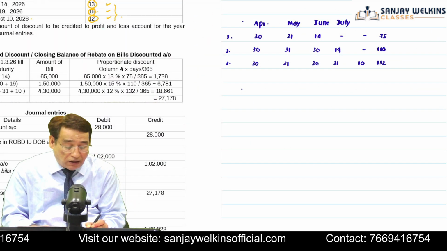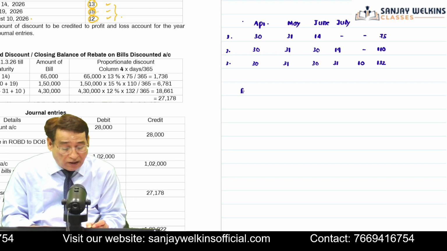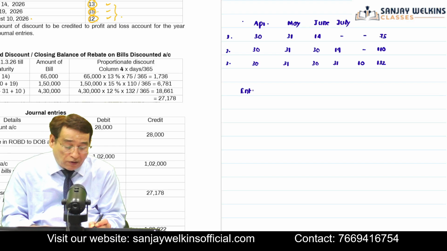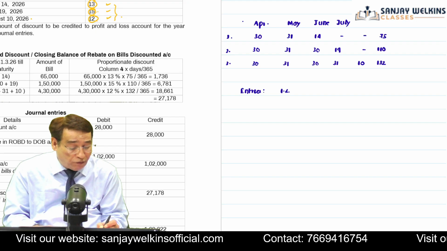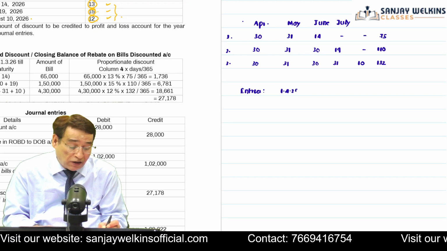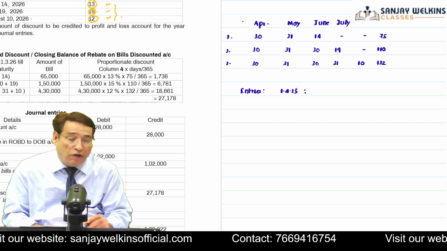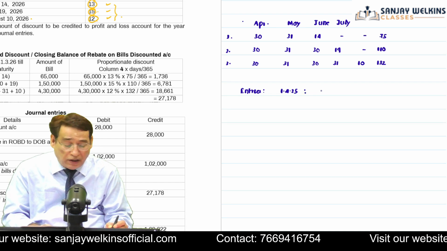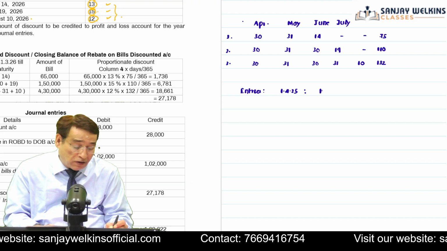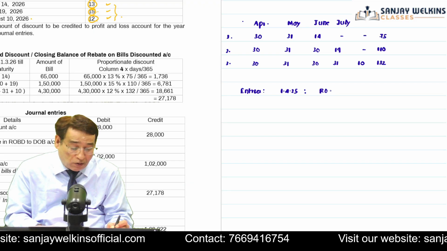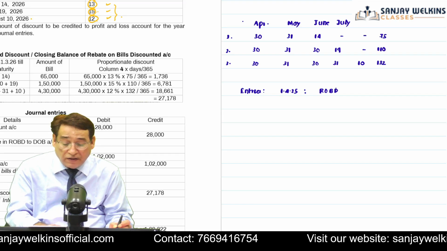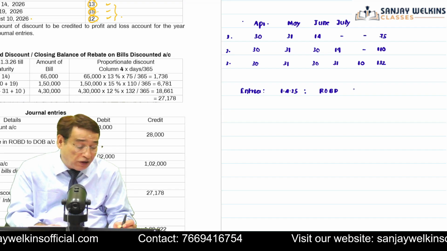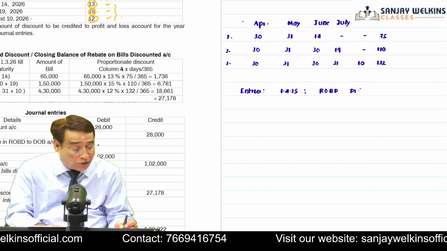Now, because in this particular question you are being asked to pass the entry, you are now going to pass the entry. In the beginning of the year on 1/4/2025, what will be your first entry for the opening balance? Rebate on bills discount account. The opening balance, as given in the very first information, is 28,000. So you are going to write 28,000 here.